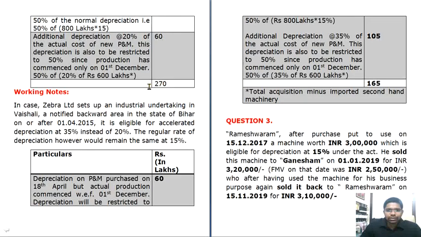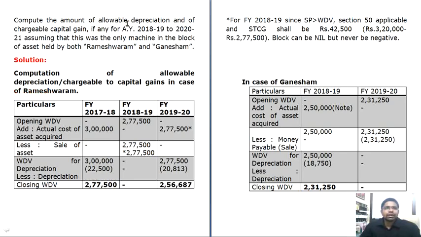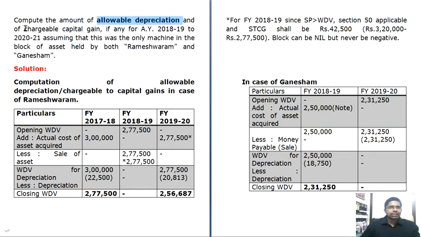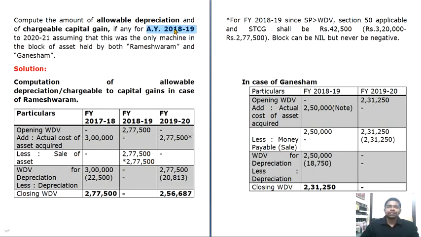Now he's asking you to compute the amount of allowable depreciation and chargeable capital gain, if any, for the assessment year AY 2018-19. This is the year in which Mr. Ramesh sold it to Mr. Ganesh.